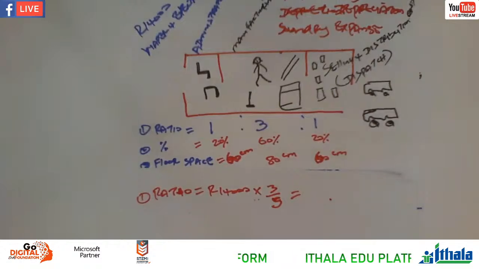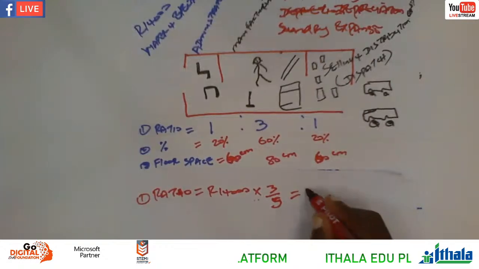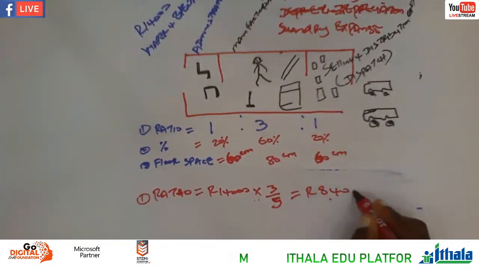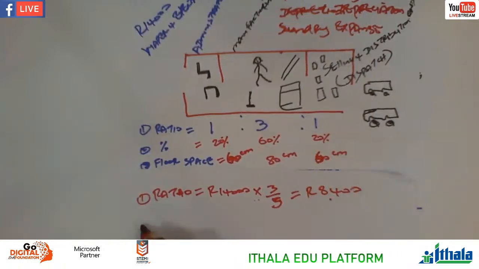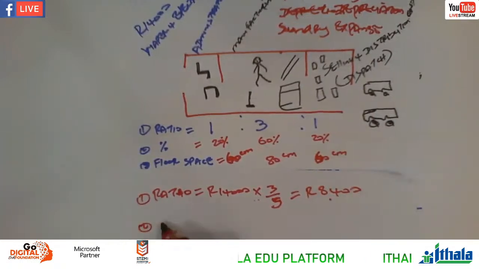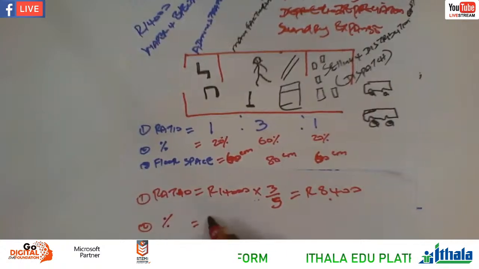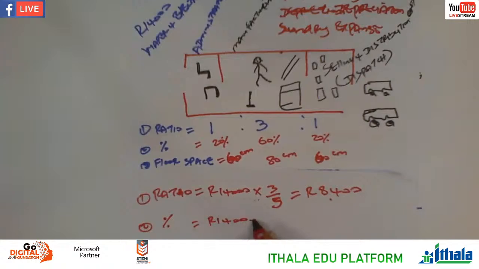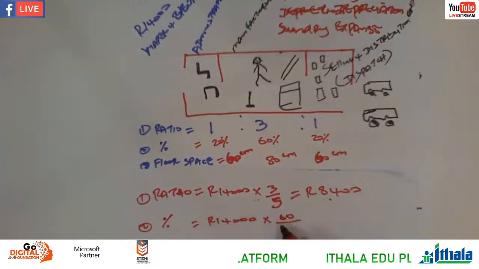So 14,000 times 3 divided by 5, where 5 is the total, you get 8,400. And then number 2, we're assuming that it's a percentage. The amount is still 14,000, so you multiply by 60, what belongs to manufacturing, divided by 100%.